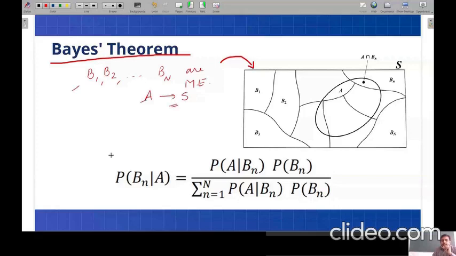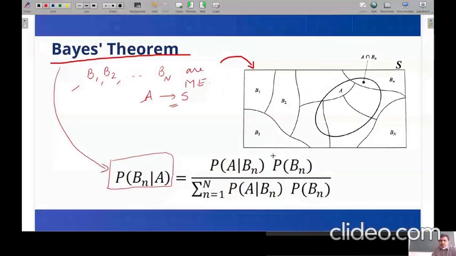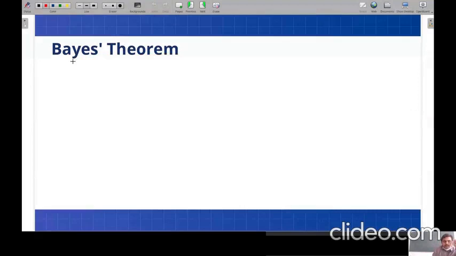And now we are trying to get the expression for the conditional probability, giving the concept of Bayes theorem. This is the expression we need to prove for the most general case of a sample space S, which is divided into n number of events, and there is an overlapping event A. So here I'm trying to find the probability of the event Bn given A has already occurred.